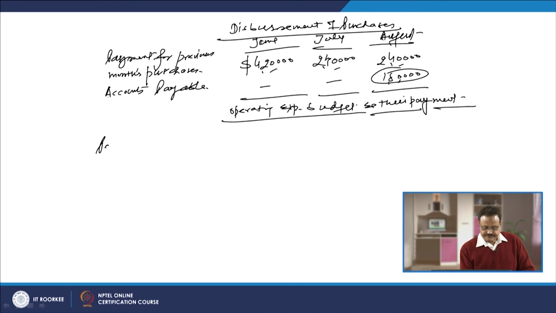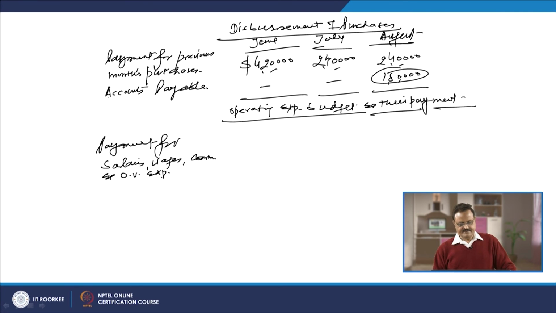Payment for salaries, wages, commission and other variable expenses. How much is that in the month of June that we are going to pay?